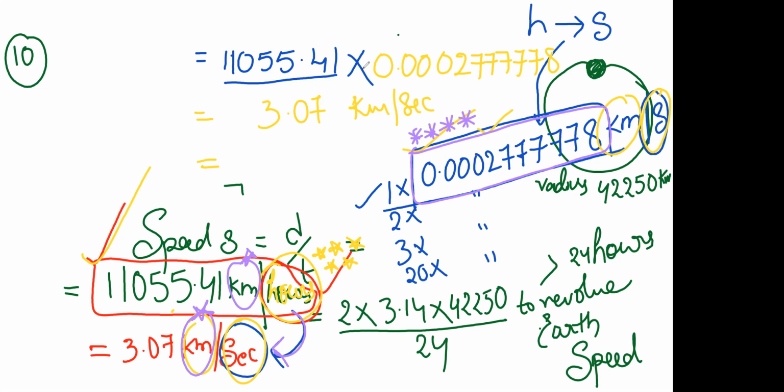Okay, so already what he has given in the question: an artificial satellite is moving in a circular orbit of radius 42,250 kilometers. He has clearly mentioned kilometers in the question. Hence we are solving the answer only in kilometers, and he is not asking us, or any clarity is not given in the question, to convert it into meters.